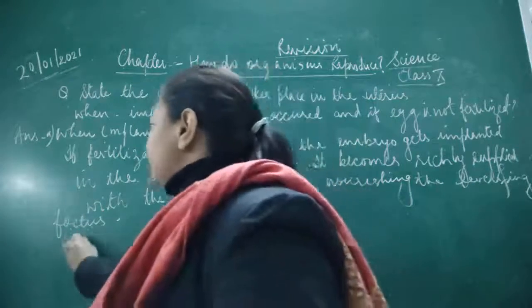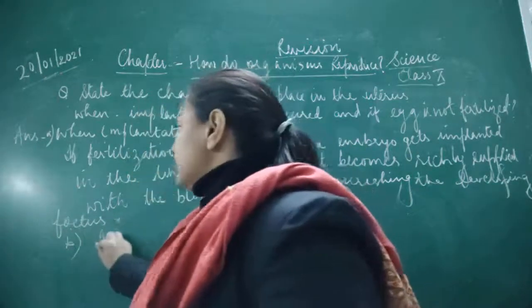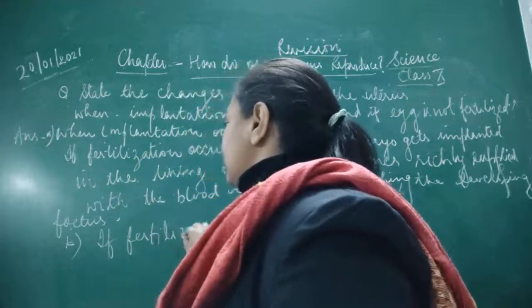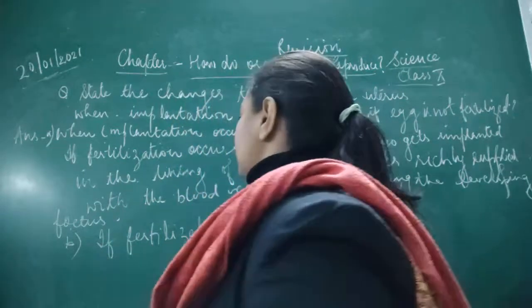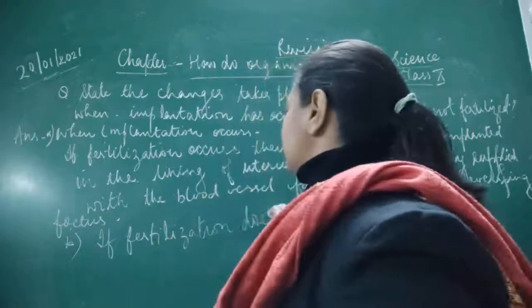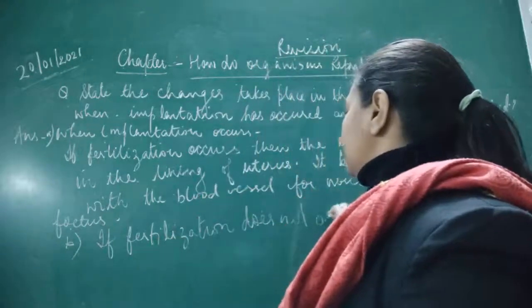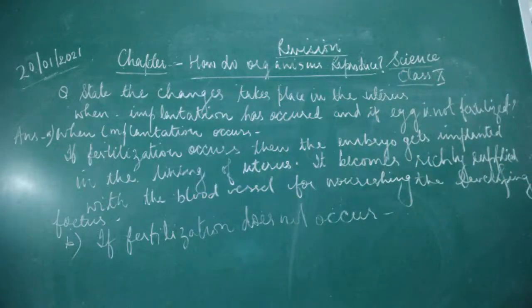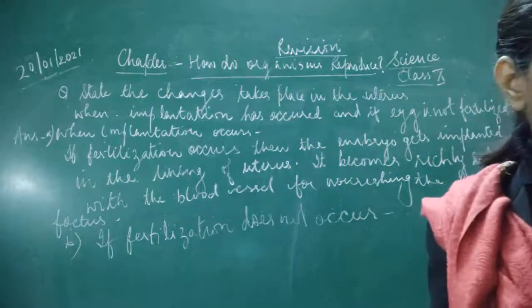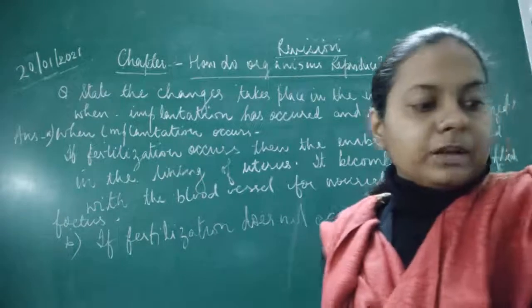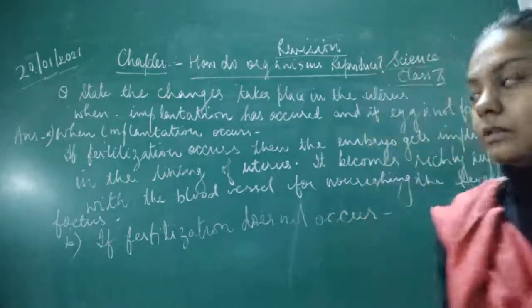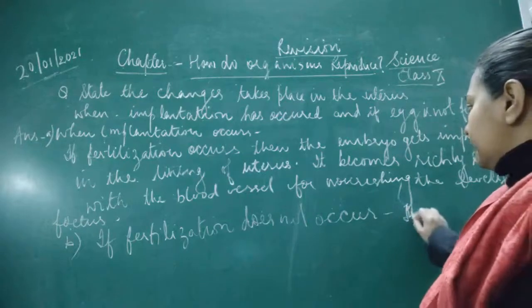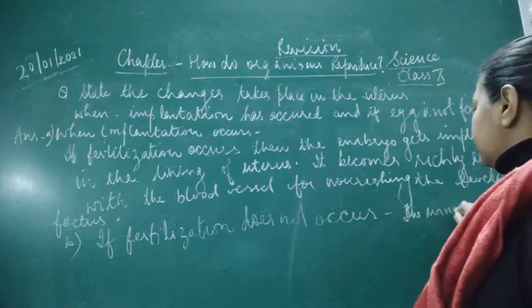So the next part of this question is, if fertilization does not occur, then after that what would happen? If fertilization doesn't occur, then the inner lining of the uterus breaks and it comes out. Okay, so then what happens if the inner lining